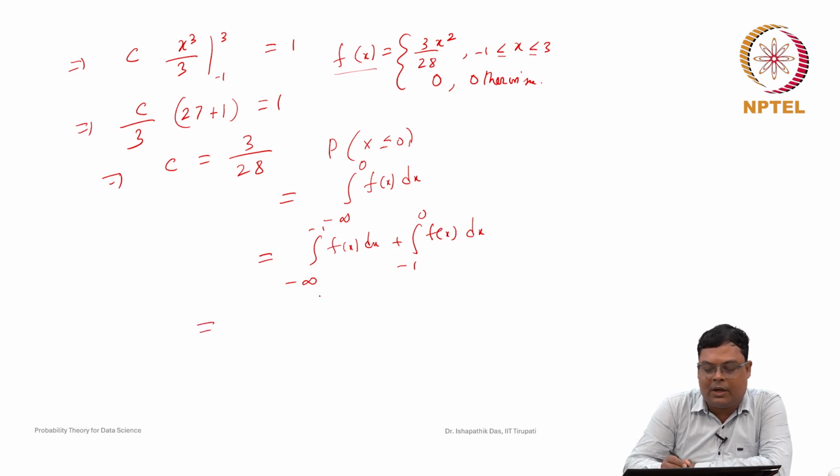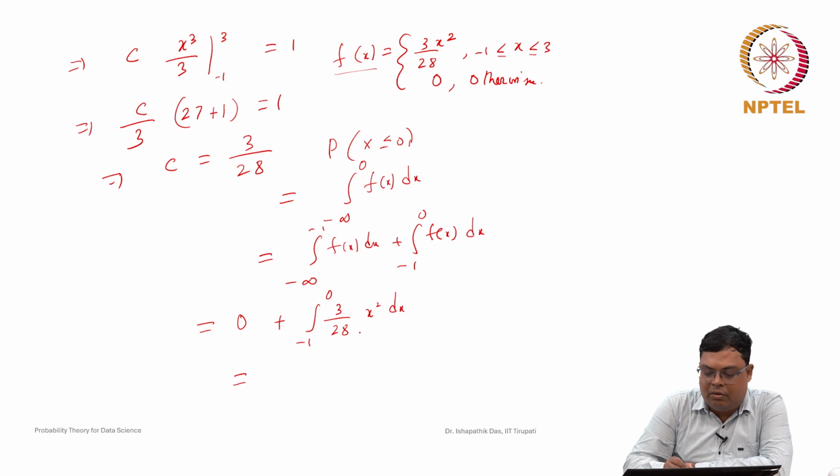So the integral from minus infinity to minus 1 of f(x) dx is 0, because f(x) is 0 in this interval, plus the integral from minus 1 to 0 of f(x) dx. Here f(x) is 3 by 28 x square, so this is the integral from minus 1 to 0 of 3 by 28 x square dx.